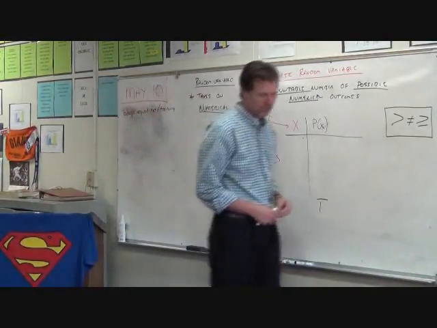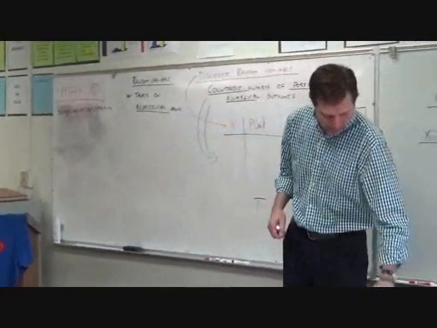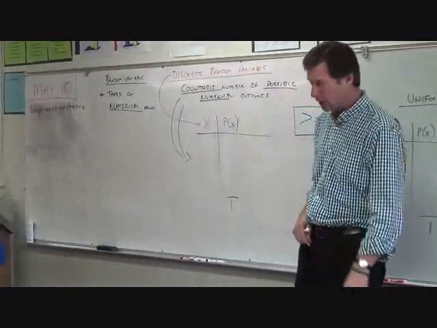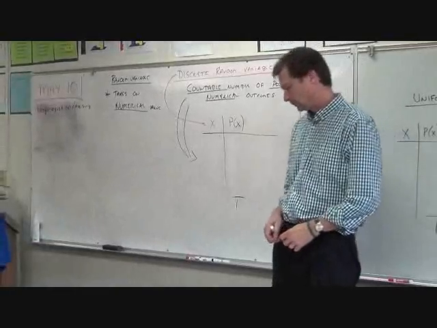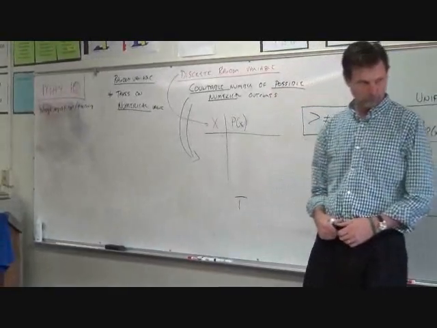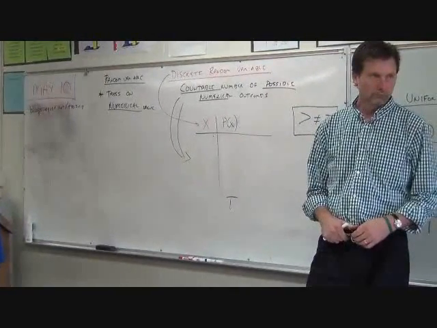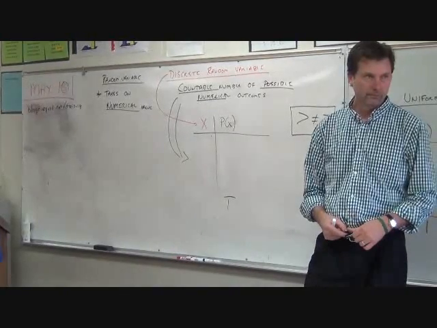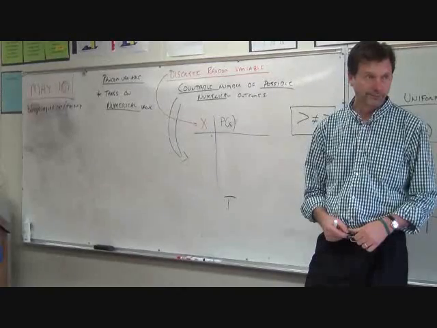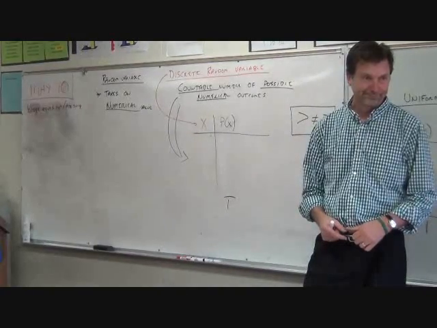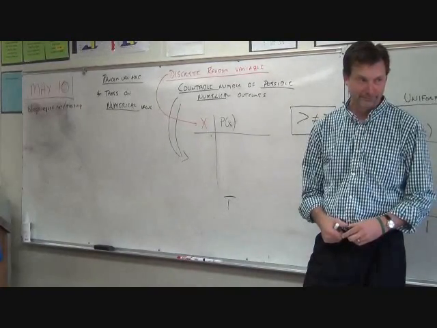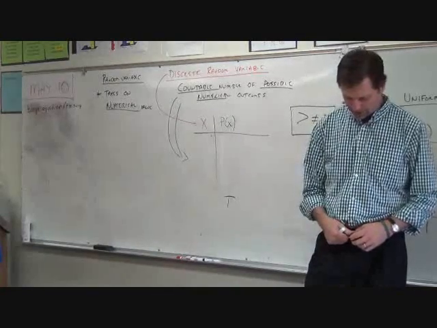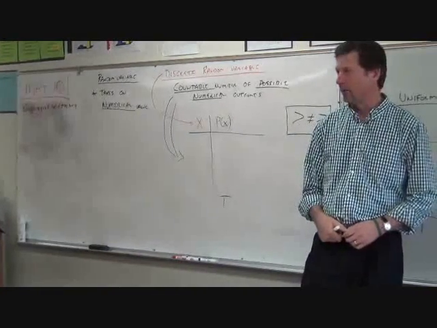Now, I hate the definition in the book. If you look on page 391, take a look at it real quick. Let me say the definition is to say a random variable is a variable.